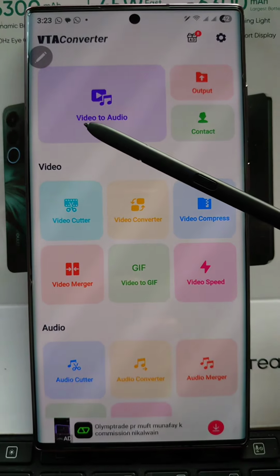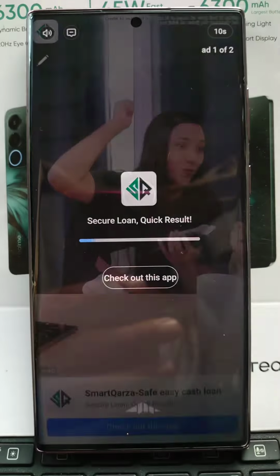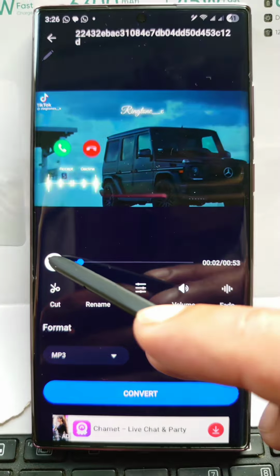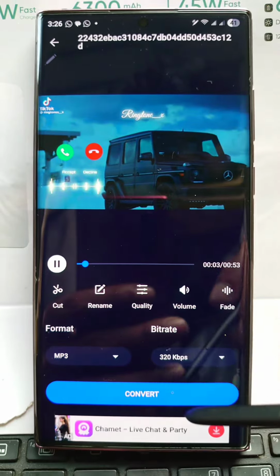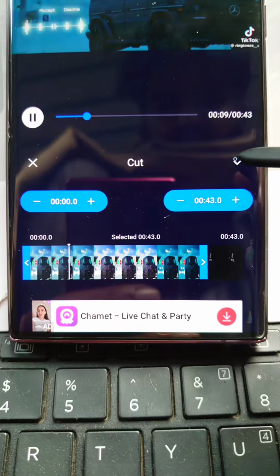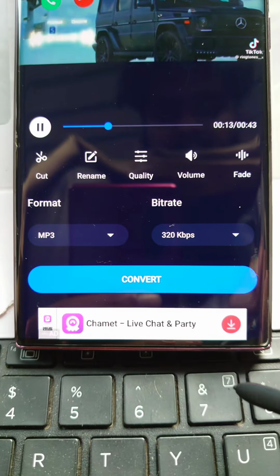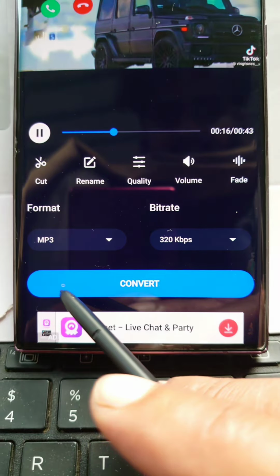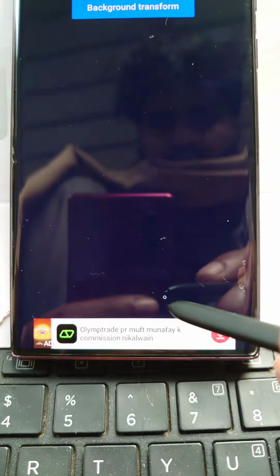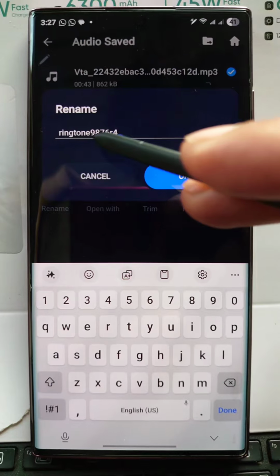Tap Video to Audio, and here you'll choose the video we downloaded from TikTok. Here you can listen to it and make it longer or shorter. Once happy, tap on Convert. Now name the file and tap on Save.